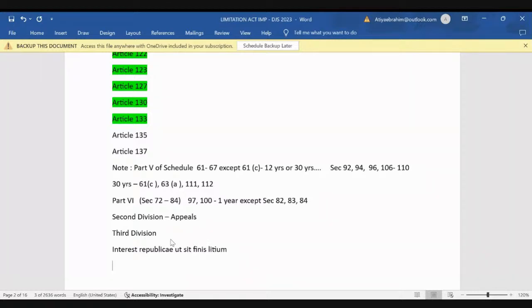And the second maxim which I have told is vigilantibus non dormientibus jura subvenient.